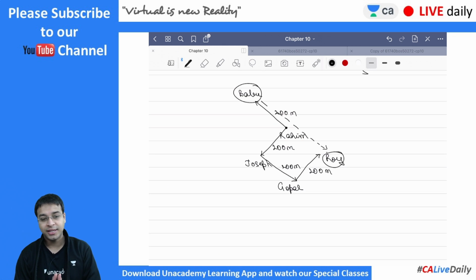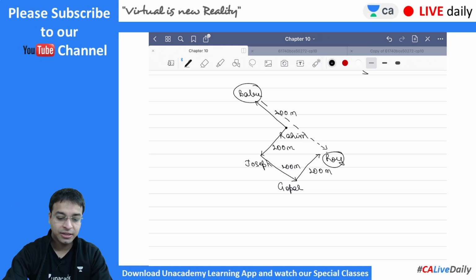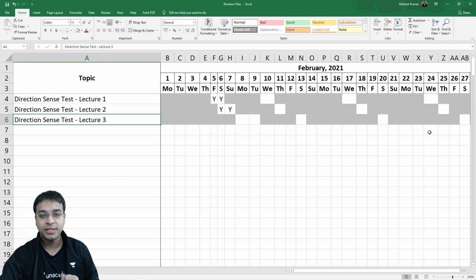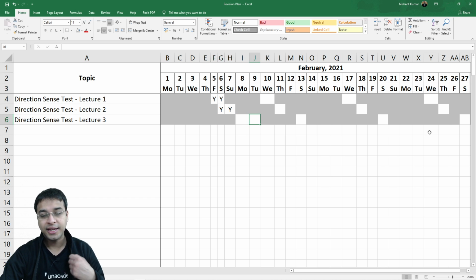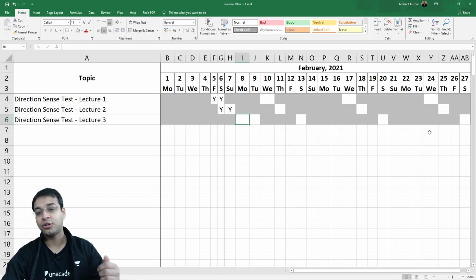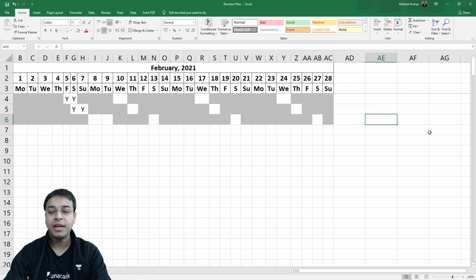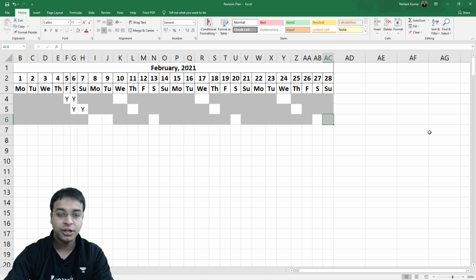Make the revision schedule on Excel as told by me. This is the revision schedule. We are done with the direction sense test lecture 3, and today is the 8th of February. You have to revise this today, tomorrow, on 13th, on 20th, and on 27th of February, and for March you have to make the schedule accordingly.